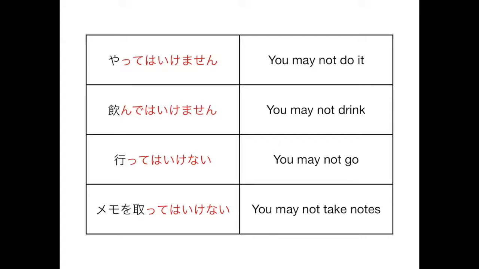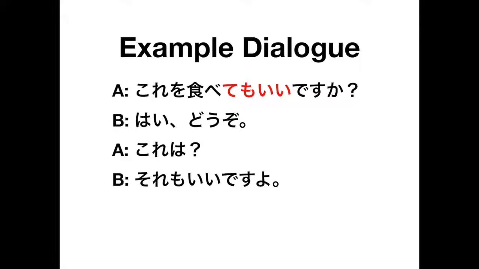so I hope those were easy enough to understand, and here I just prepared some example dialogue. So A-san to B-san. Okay, so I'll just read it.